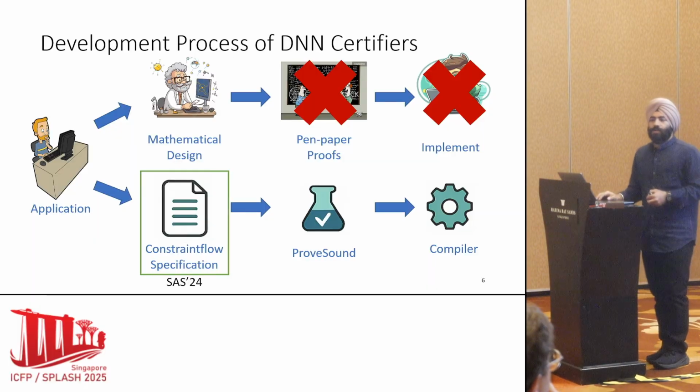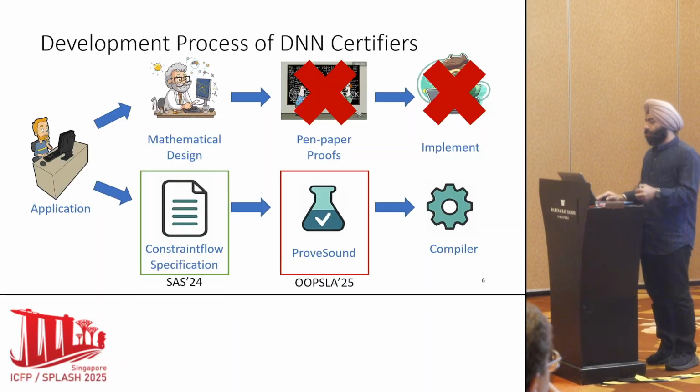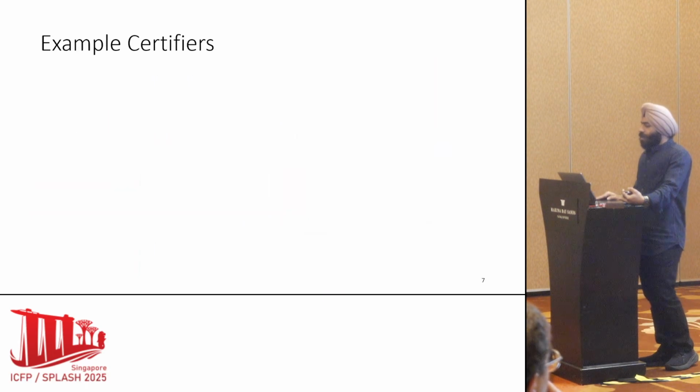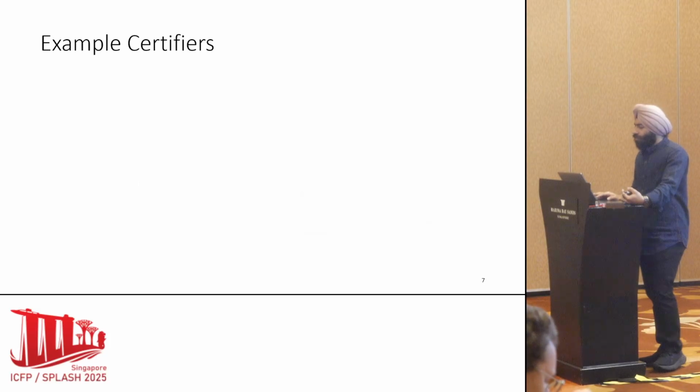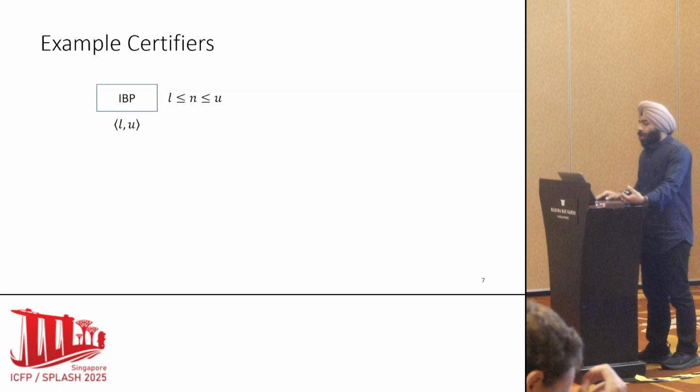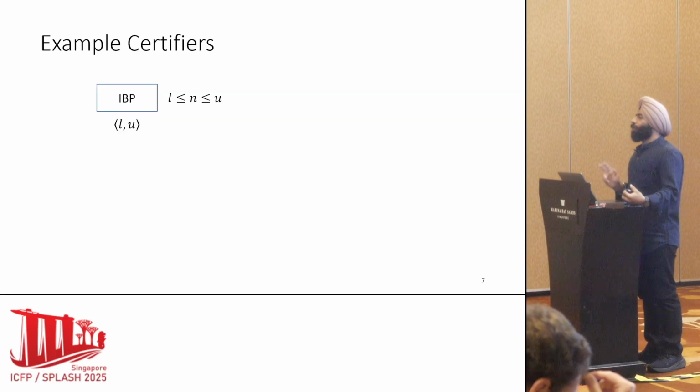Constraint flow DSL was introduced at last SAS in 2024, and this work is presenting proof sound, which is OOPSLA'25. Let's look at some example certifiers before we go on. The first one, very commonly used, is interval bound propagation. It associates two bounds with each neuron in the neural network.